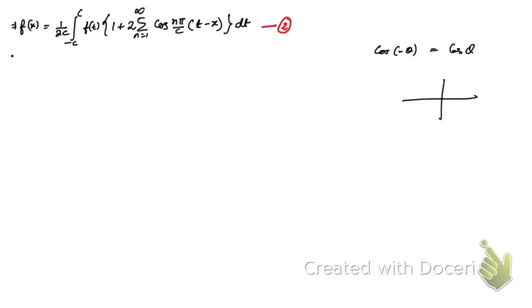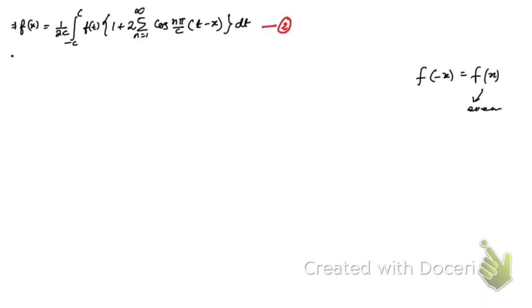Because you see, if you apply the ASTC rule, so here this quadrant is the quadrant of cos. So here if you take minus theta, then this is the quadrant of cos. So cos of minus theta is going to be cos theta, right? So this is an even function. What do you mean by even function? If f of minus x is equal to f of x, then f of x is said to be an even function, right? Hope you know these things.